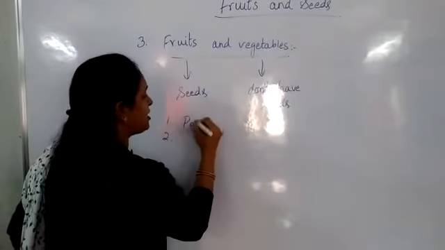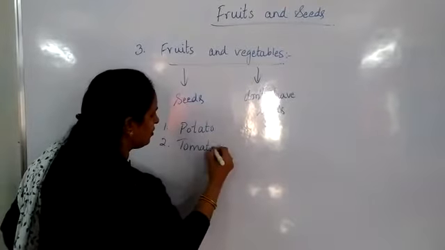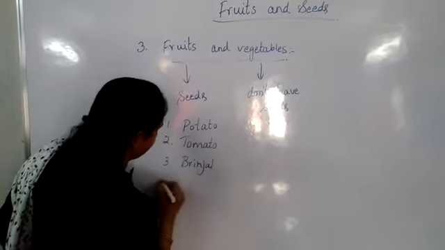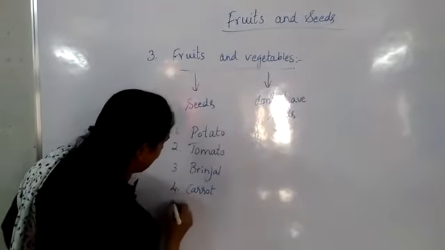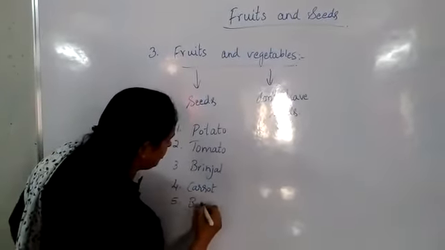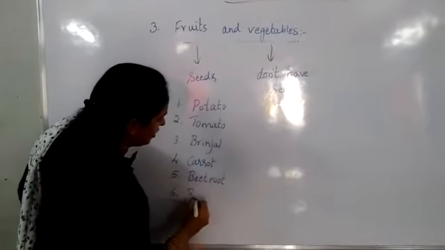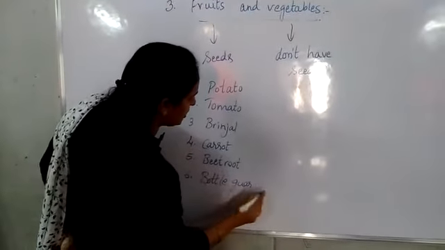Okay? So: potato, tomato, brinjal, carrot, beetroot, bottle gourd. Okay? Now we will see.